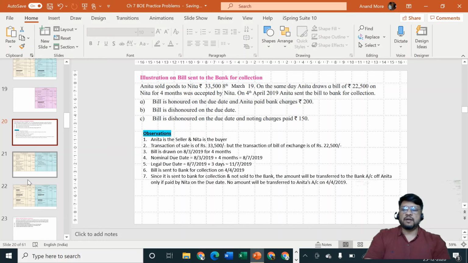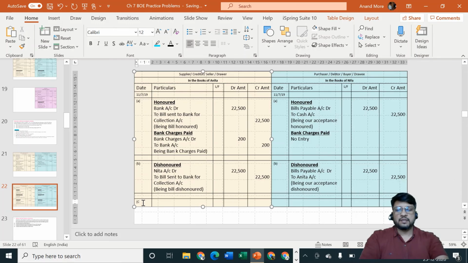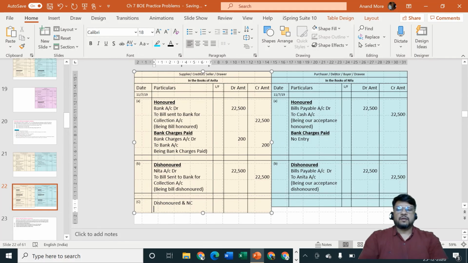Noting charges are rupees 150. So dishonored and noting charges, I'll specify C. We'll specify Nita is still our debtor, to bank, bill sent to bank for collection account.